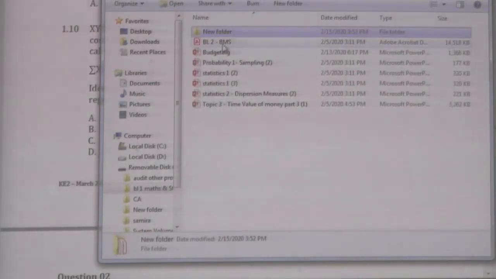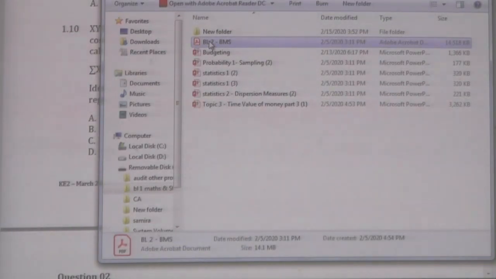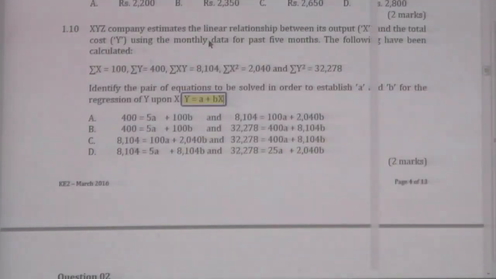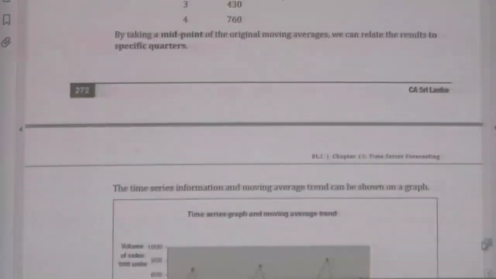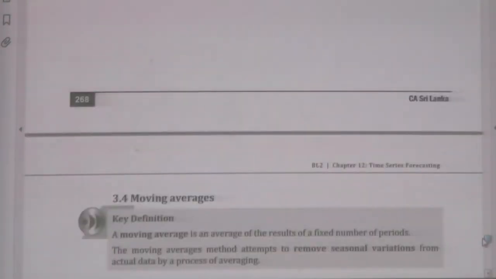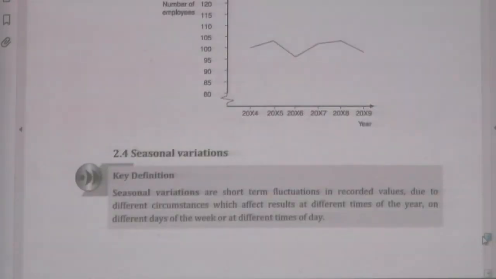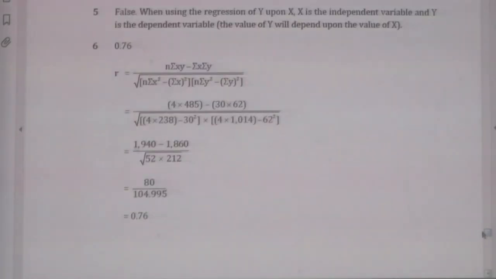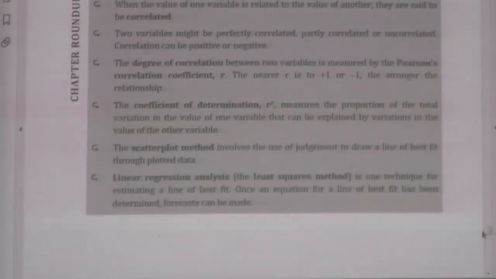In the exam most probably you will be given the formula because there is a formula table, a formula book, as well as probability tables also given in the same booklet. Therefore, you can easily use those formulas, otherwise you have to keep this formula in your mind. That is up to you, right. Okay, I will show you the formula to calculate A and B.